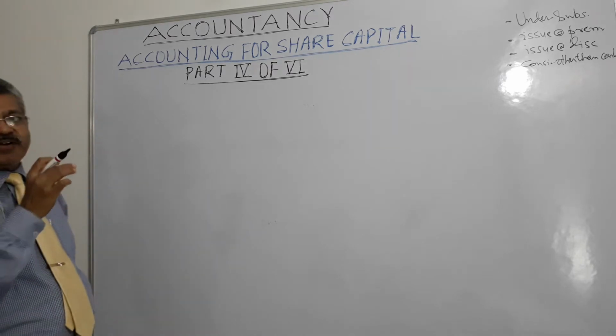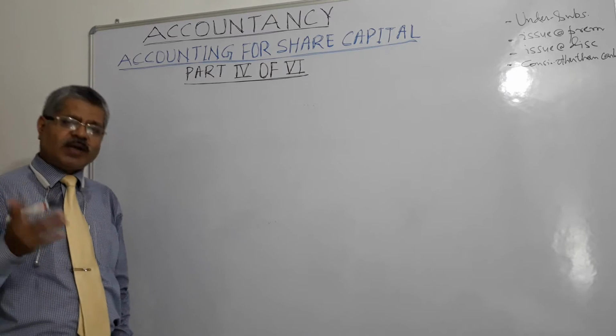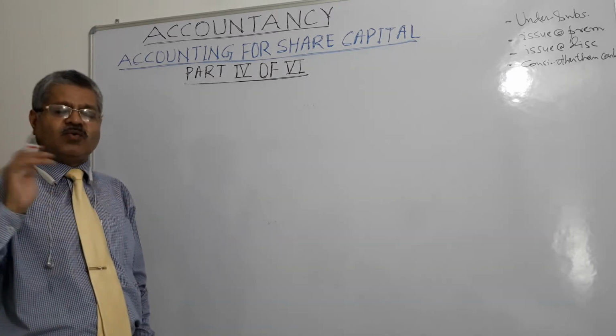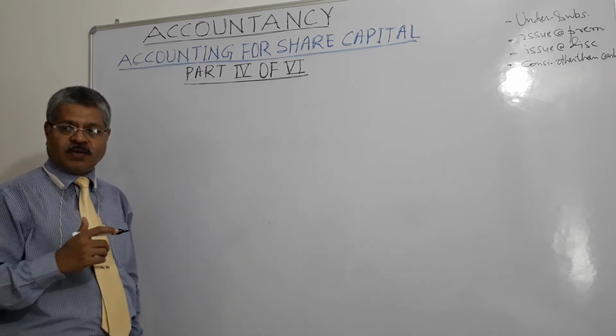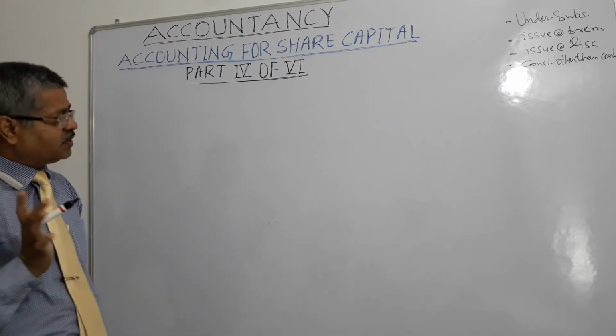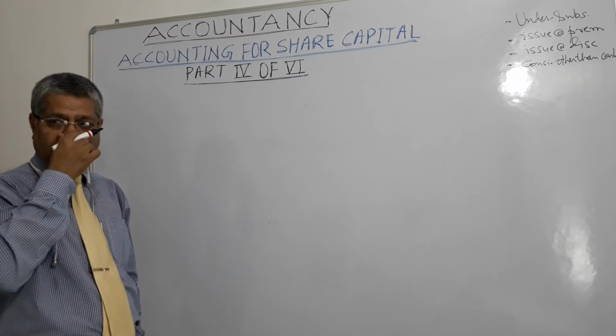And the final entry will be debit bank account and credit share call account, that respective particular share call account. The money will go to that share call account which was debited earlier. Call money received including premium, right? And call money received, that is the narration, right?